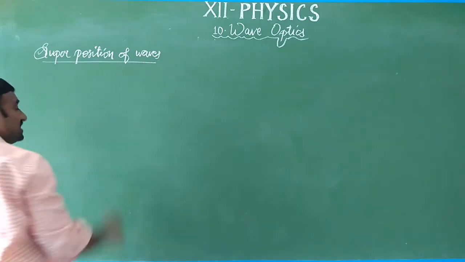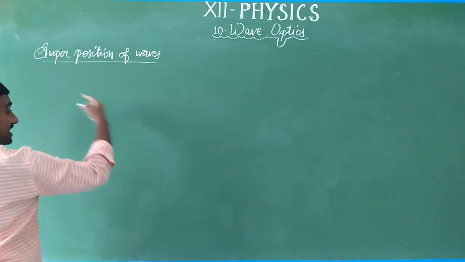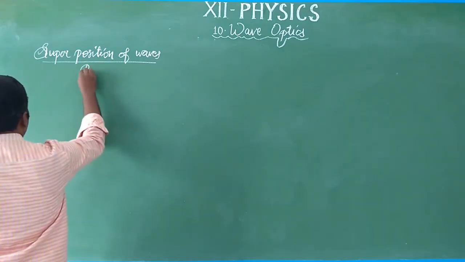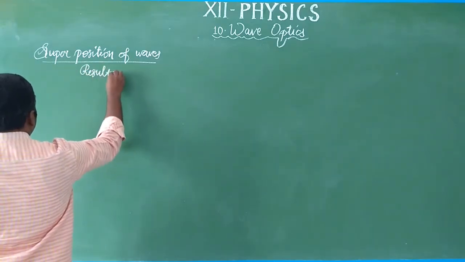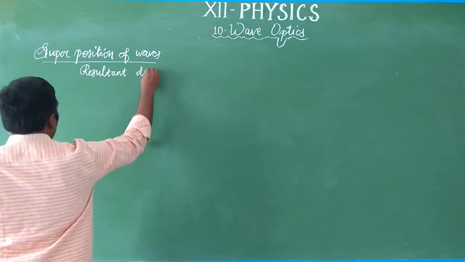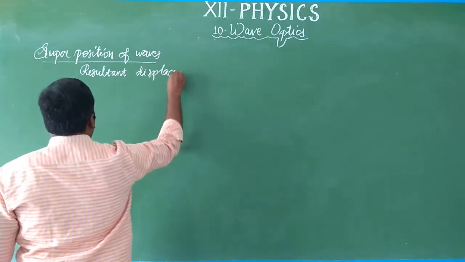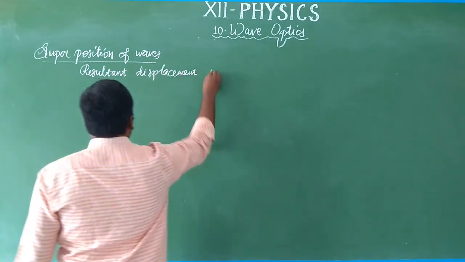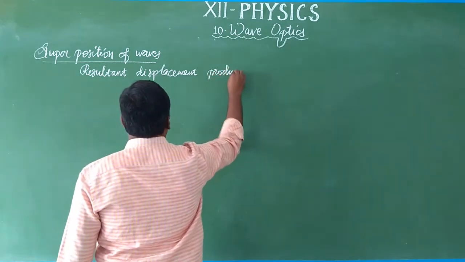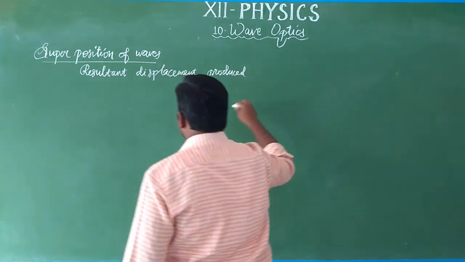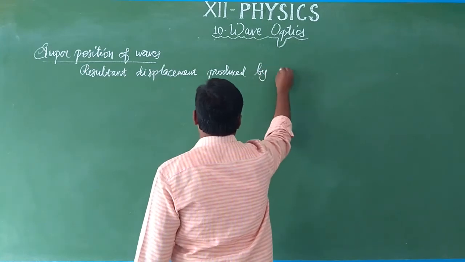Superposition of waves. It is nothing but the resultant. First we'll write the definitions and then I'll explain. It is a resultant displacement produced by a number of waves.